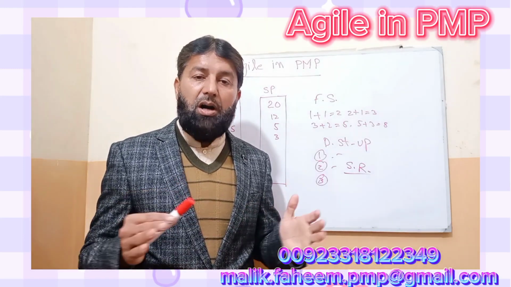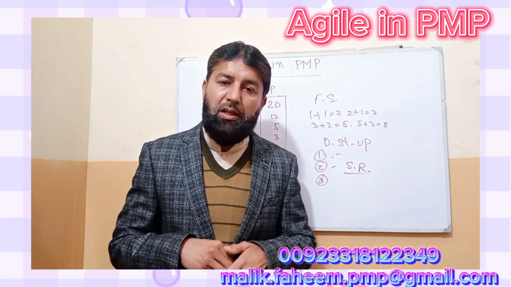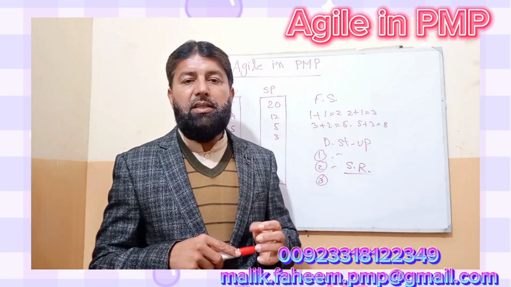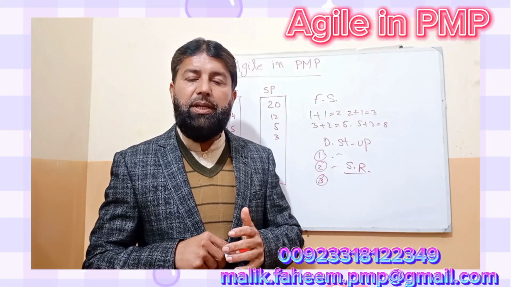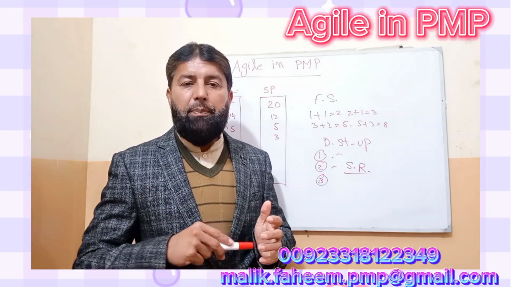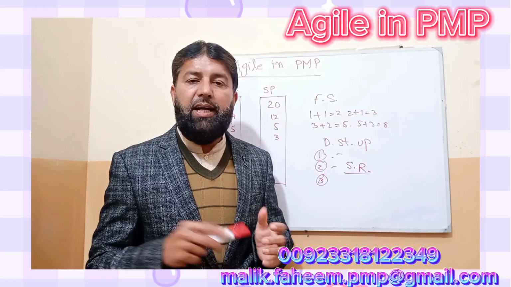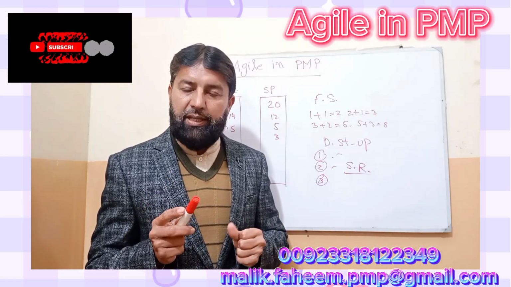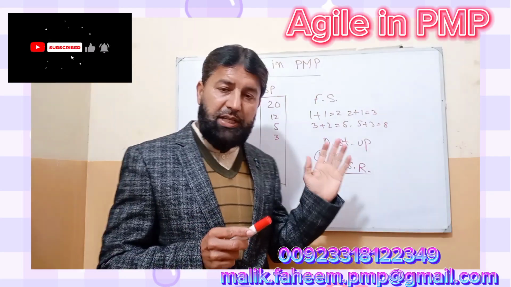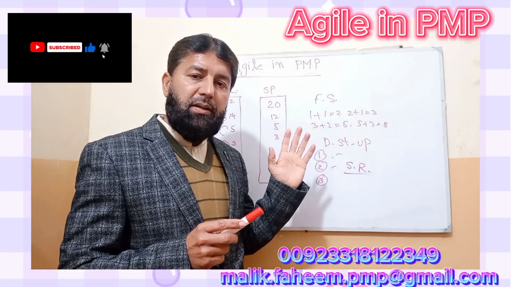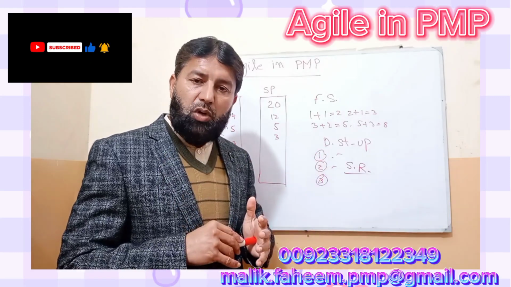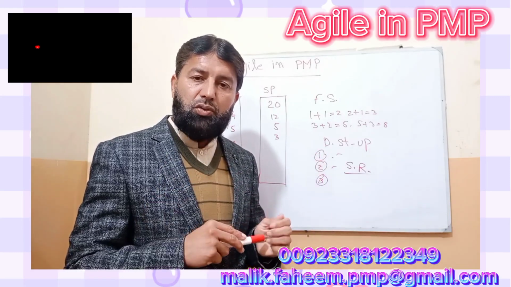This is all about agile. If you master this journey, then you will be able to clear PMP exam questions that are relevant to agile. First, in agile, product owner collects all the requirements in the form of user stories.